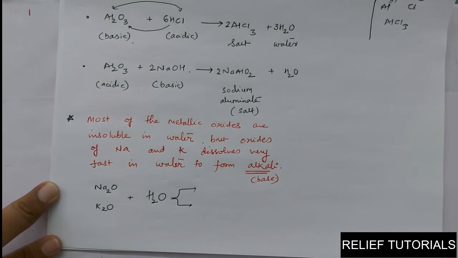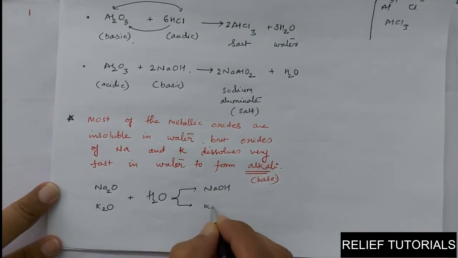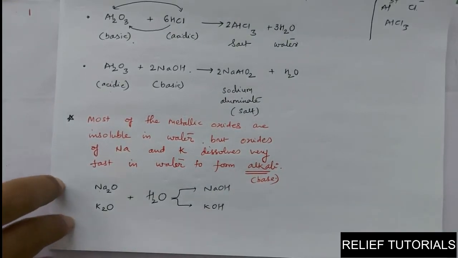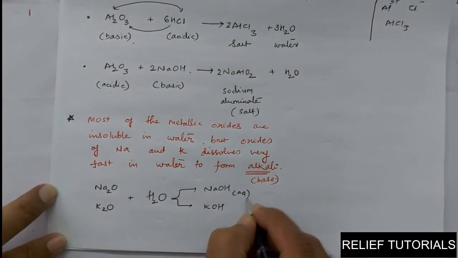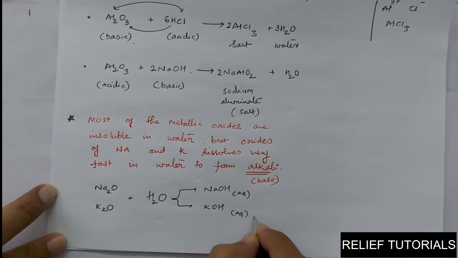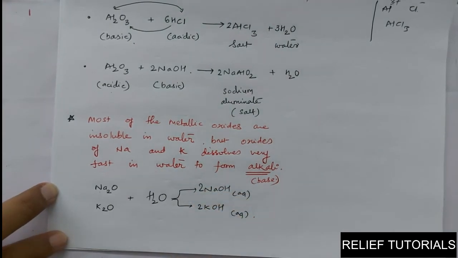Already we have seen this in the acid base chapter, that sodium reacts with hydroxide to form NaOH, and here it forms KOH, potassium hydroxide. Okay, so they dissolve here and they form aqueous solution of both. Okay, put 2 here and both the equations will be balanced.